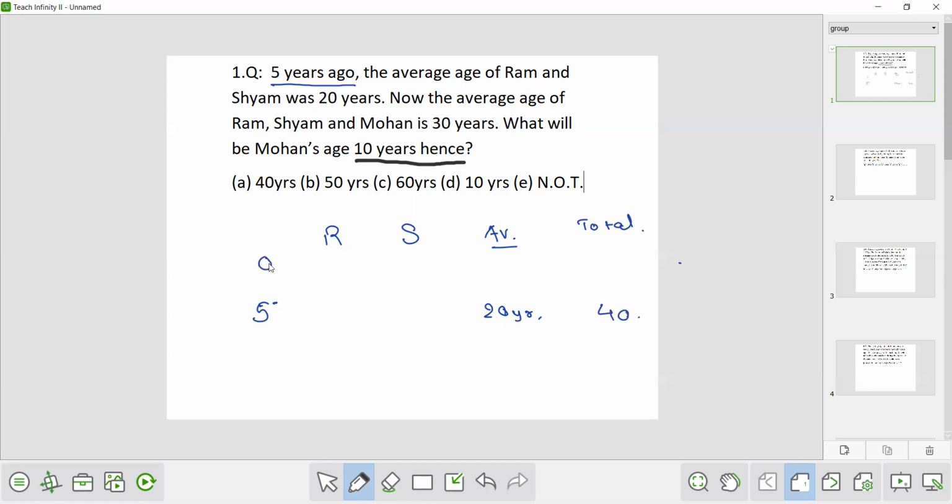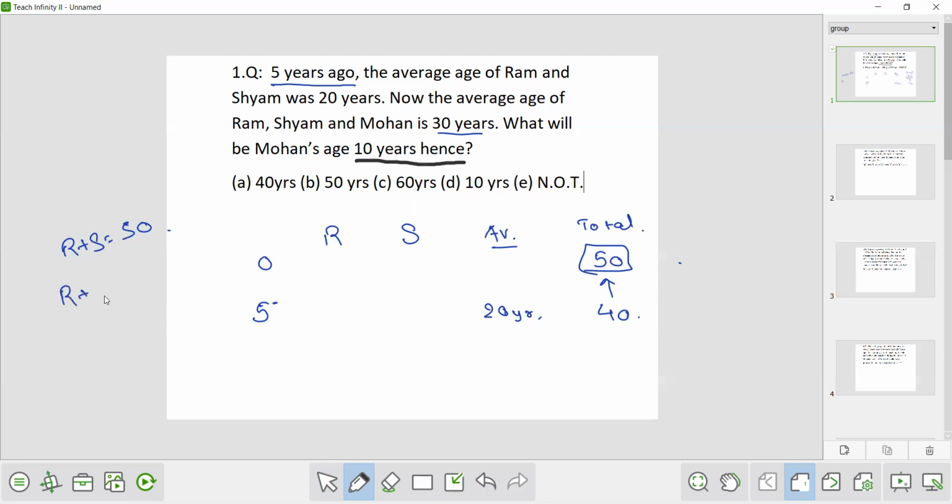So at present means 0. The total of Ram and Syam will be how much? 50 years, because each will increase by 5. So 5 into 2, that is 10. So the total is 50 years. Now Ram plus Syam at present is 50 years. And it is given that the average age of Ram, Syam and Mohan is 30 years.